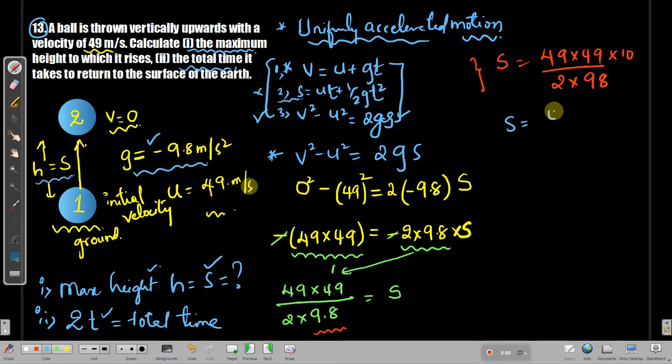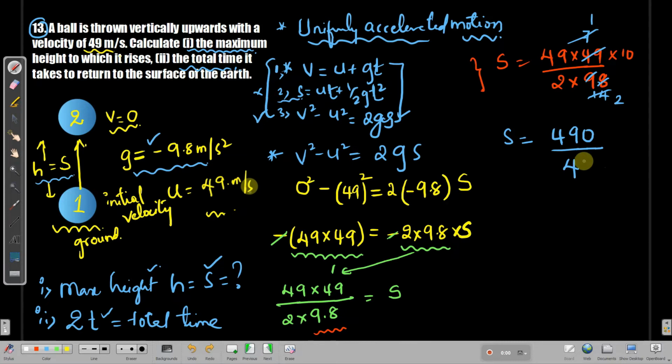S is equals to 49 into 49. You can do one thing, you can cancel them. Let's do the cancellation. I'll do from here. 7 7s are 49, 7 1s are 7, 2 remaining, 7 4s are 28. 7 1s are 7 and 7 2s are 14. You got the cancellation. You can multiply this 49 into 10. It will become 490. Let me write down here with the gap. S is equals to 49 into 10 is 490 by 2 into 2 will be 4.